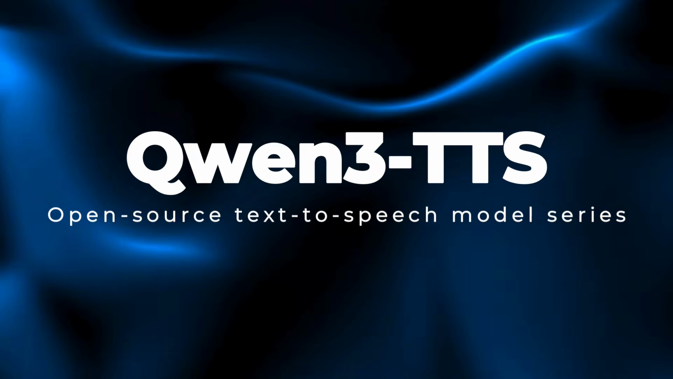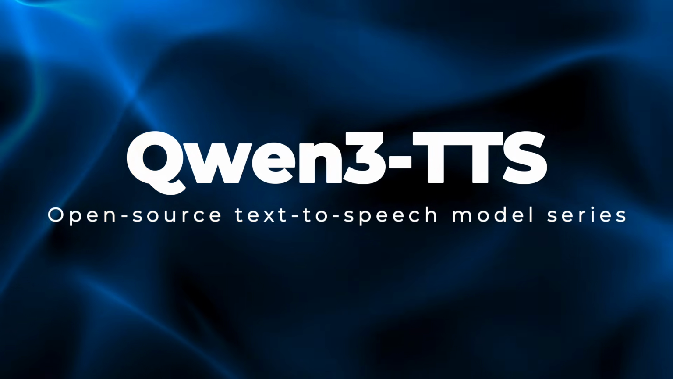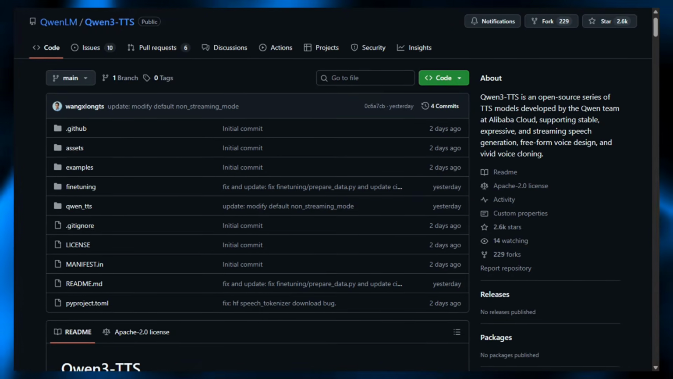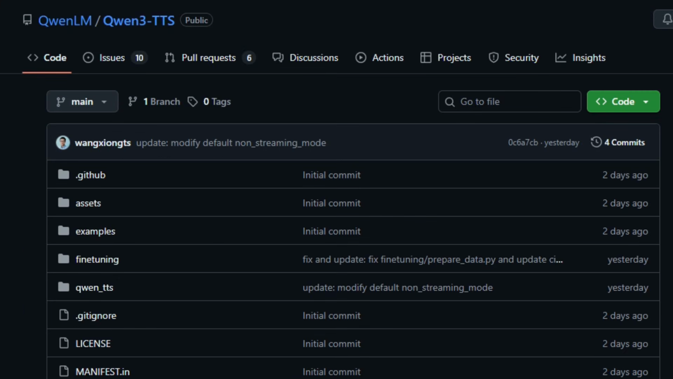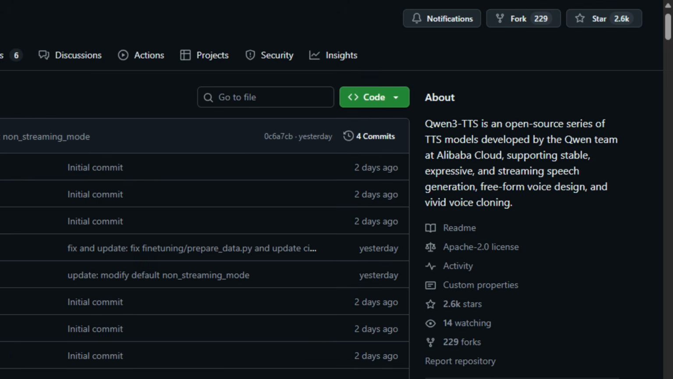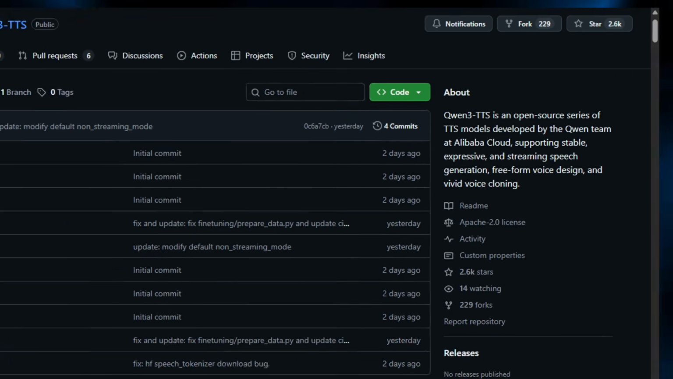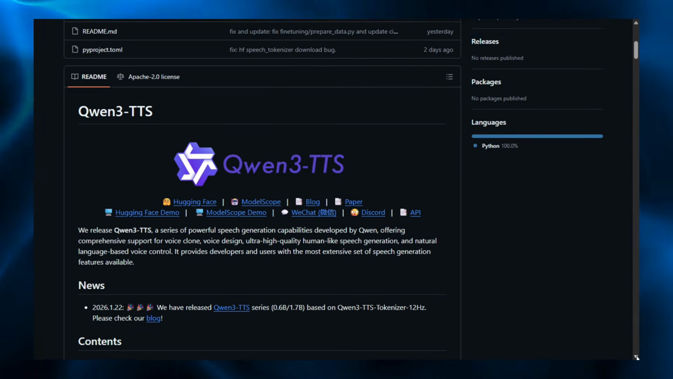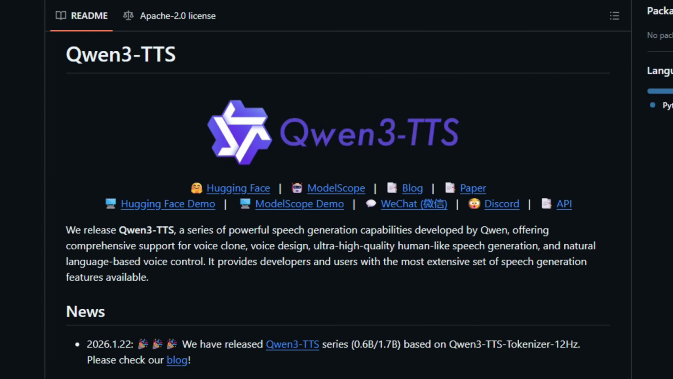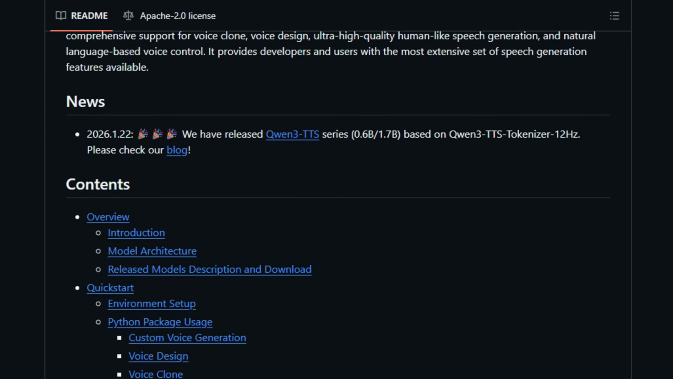Project number 7, Qwen3 TTS Open-Source Text-to-Speech Model Series. Qwen3 TTS is an open-source family of text-to-speech models developed by the Qwen team that lets developers generate stable, expressive, and streaming speech from text using Python code and model weights under an Apache 2.0 license.